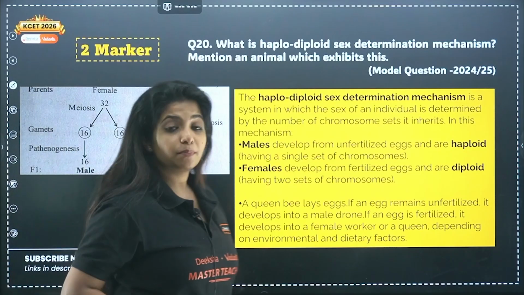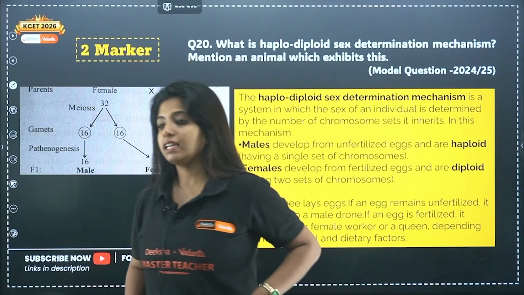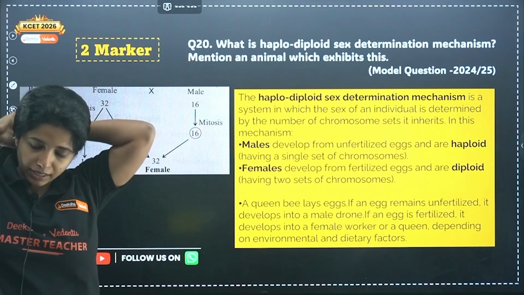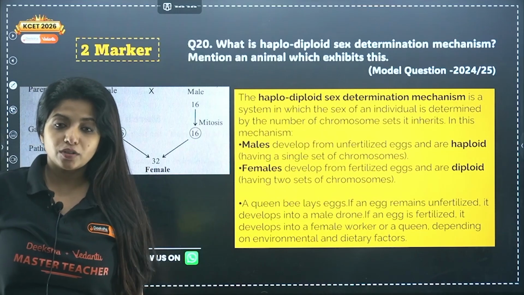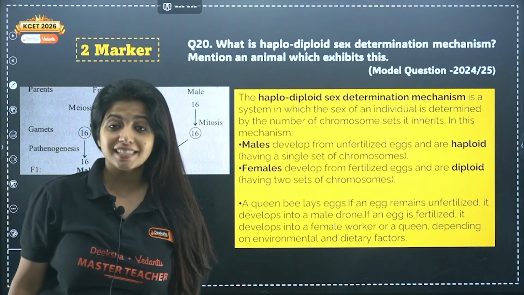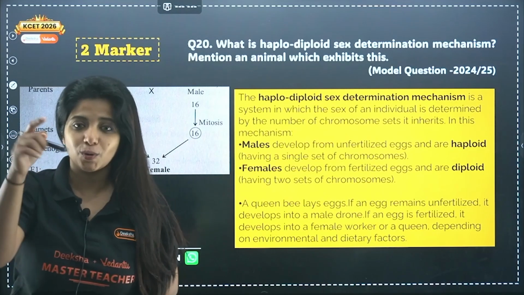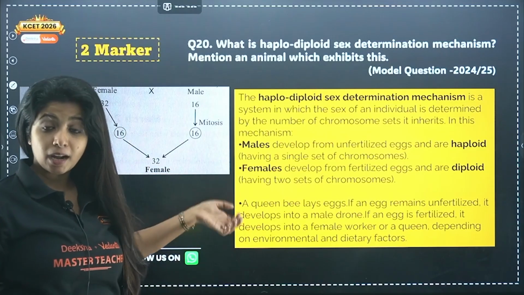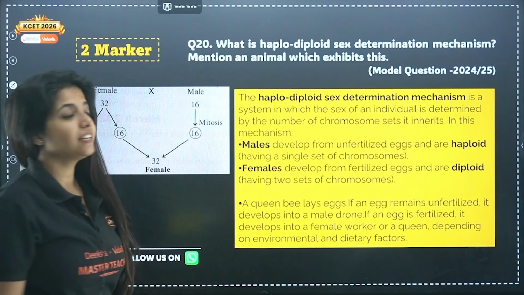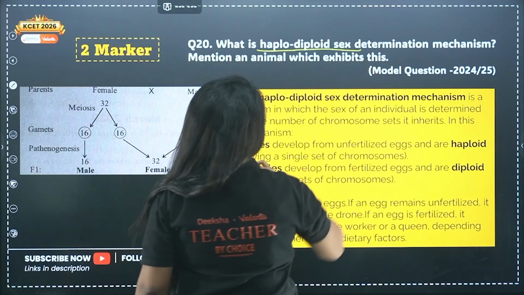So ma'am, you told us in birds you have ZW, ZZ. In human beings and Drosophila it is XX, XY. In grasshopper it is XX and X0. Now you are saying there is another type of sex determination? Yes, and that is haplodiploid sex determination.